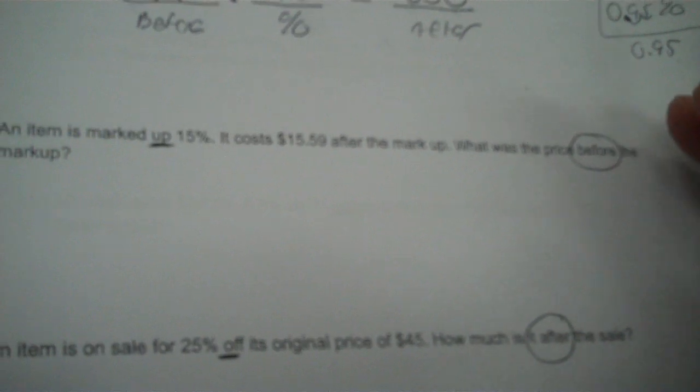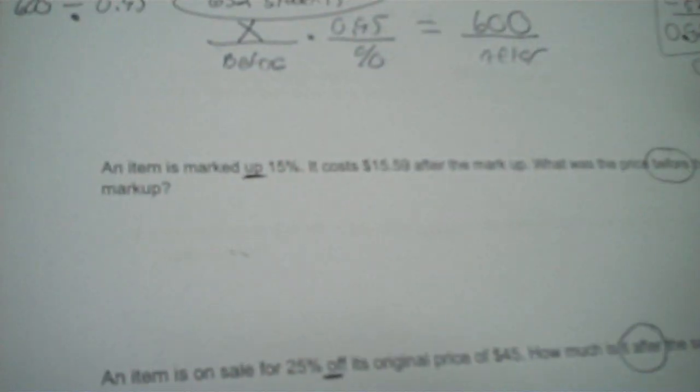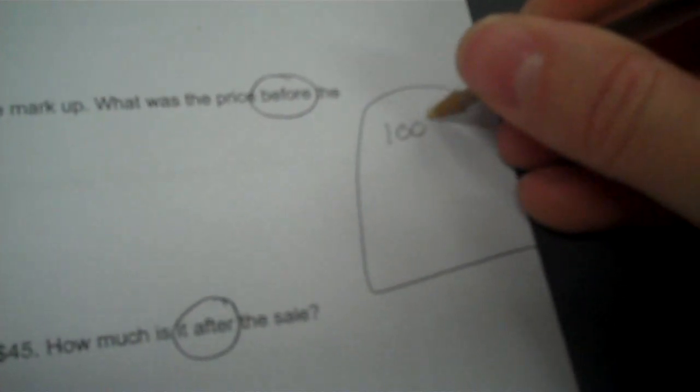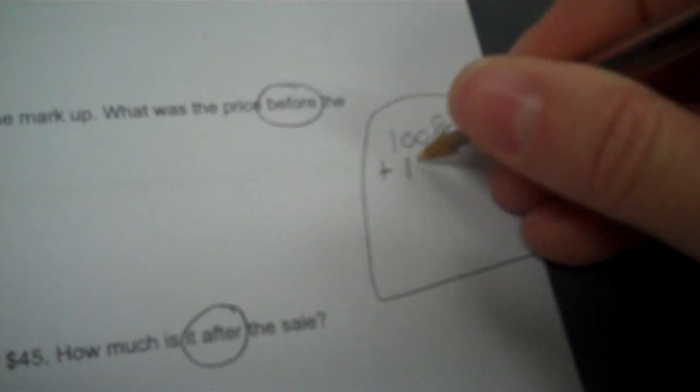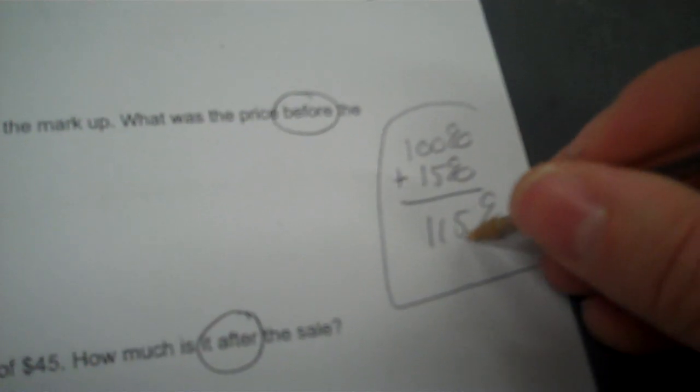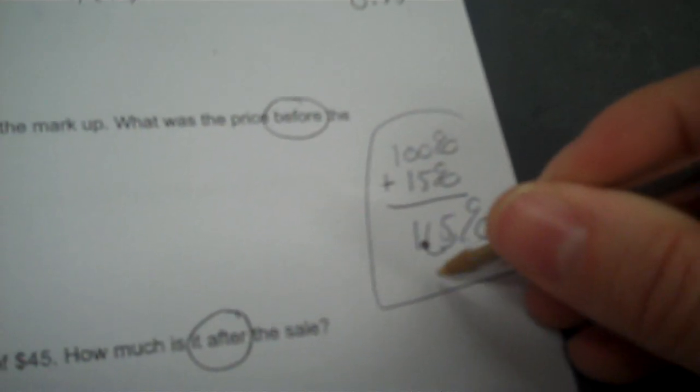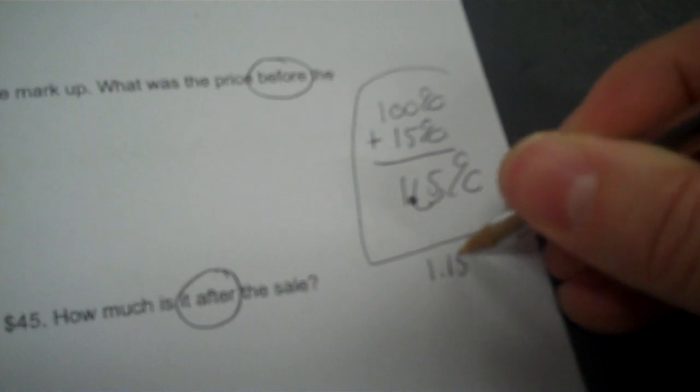An item is marked up 15%. It costs $15.59 after the markup. What was the price before the markup? Okay, up 15. That insinuates that it's an increase in percent, so I add it. And that means the new is going to be 115% of what the old one was. So I move the decimal twice. That's 1.15. There's your percent factor.